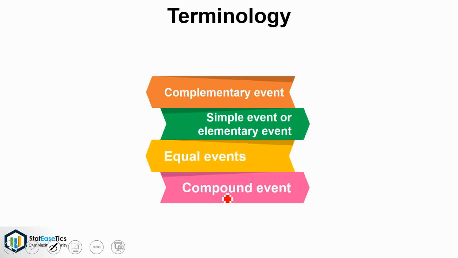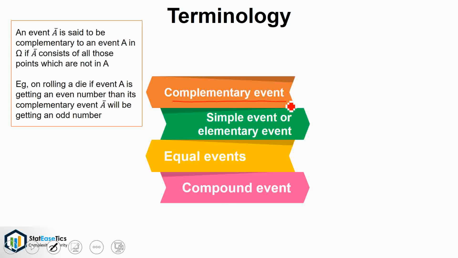Now let's see what we mean by complementary event. An event A bar is said to be complementary to an event A in omega if A bar consists of all those points which are not in A. Example, on rolling a die, if event A is getting an even number, then its complementary event A bar will be getting an odd number.